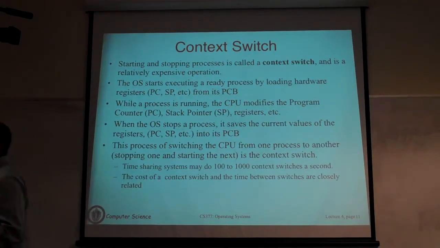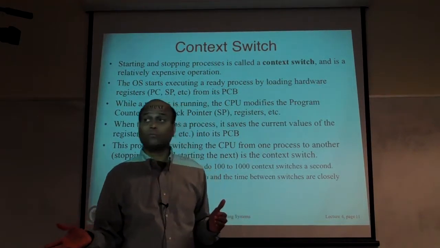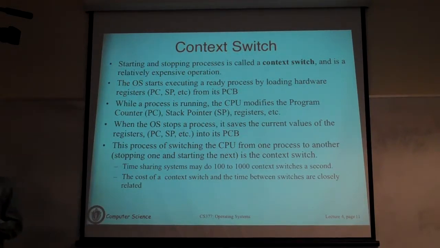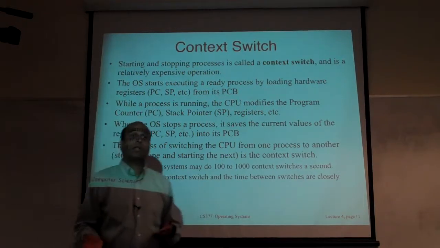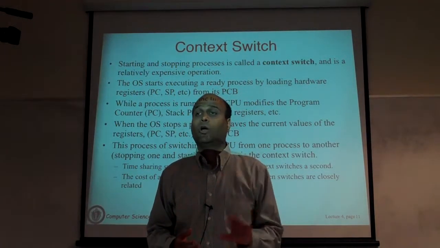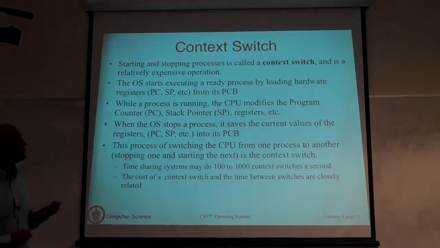The process will run for that time slot, and at the end of that time slot, you will choose another process to run, and so on. But to switch from one process to another, you have to do a number of bookkeeping operations. You have to save the state of that process and load the state of the process you want to execute. Those operations are referred to as a context switch.